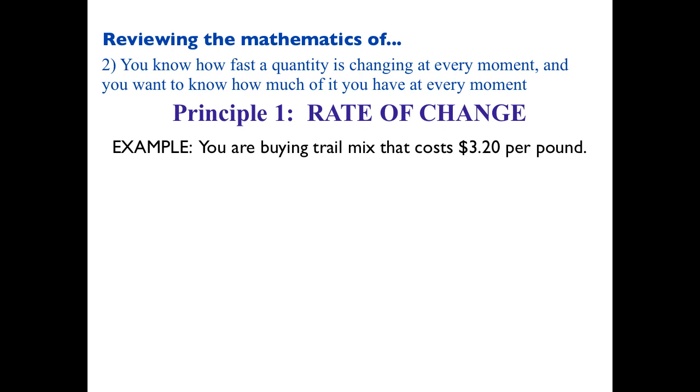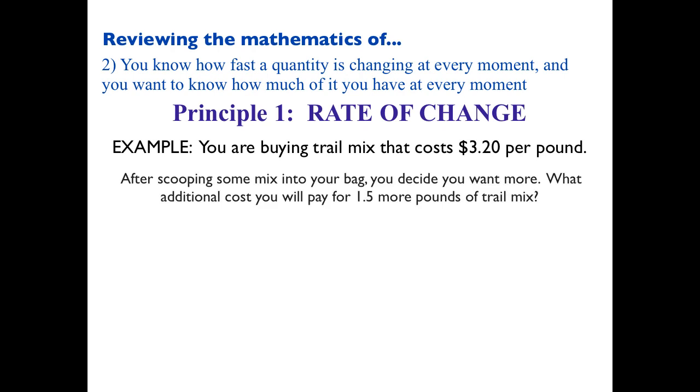All right, so let's do a little easy example here. You're buying trail mix that costs $3.20 per pound. After scooping some mix into your bag, you decide you want more, because that's what we're like in America. We want more, right? What additional cost will you pay for 1.5 more pounds of trail mix? Everybody figure it out any way you can, on your own. How much more will you pay when you put 1.5 more pounds in your bag?